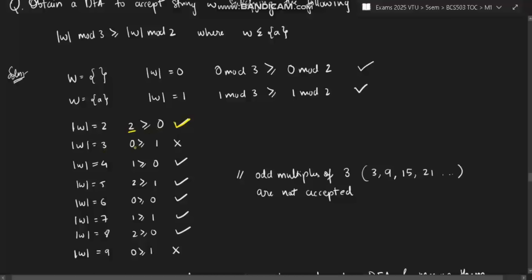What if it is 3? 3 mod 3 is 0 because 3 is divisible by 3, so the remainder will be 0. 3 divided by 2, the remainder will be 1. 0 is greater than or equal to 1, it is not true. Like that, you keep on writing for 4, it will be 4 mod 3 and 4 mod 2, 5 mod 3, 5 mod 2, 6 mod 3, 6 mod 2, and so on.